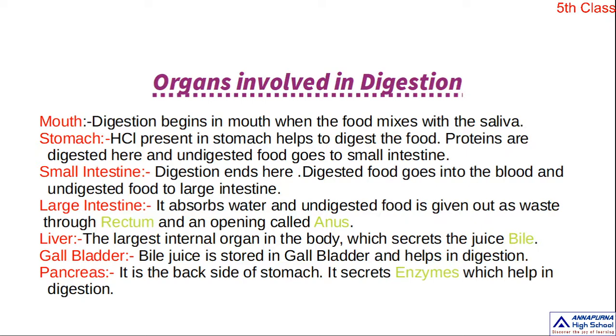Bile juice is stored in the gallbladder and helps in digestion. Next, pancreas. It is at the back of the stomach. It secretes enzymes which help in digestion, for example proteinase, amylase and lipase. Such enzymes are secreted by the pancreas.